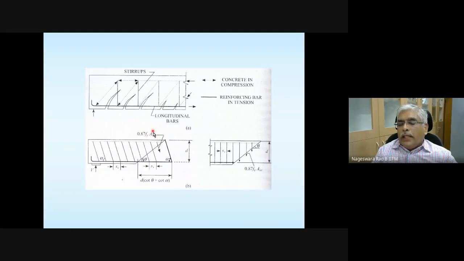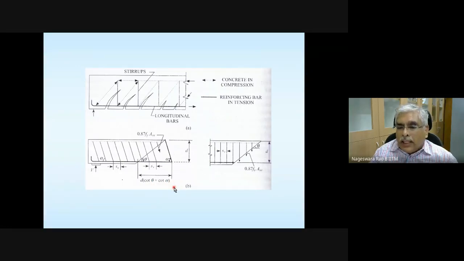That is going to be the resistance offered by one stirrup, depending on how many legs it has. That is taken care of here in Asv. And how many stirrups are there? d (cot theta plus cot alpha) divided by Sv.